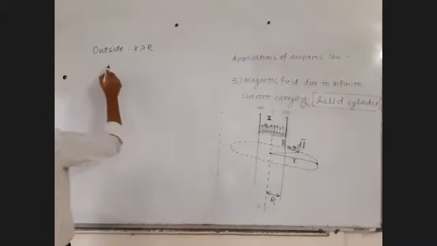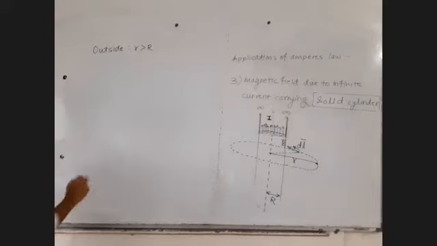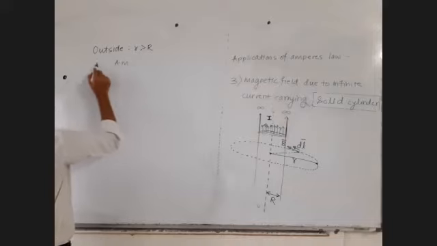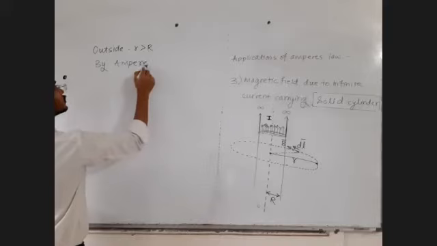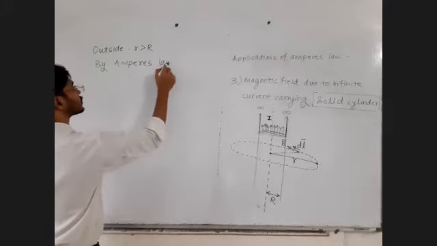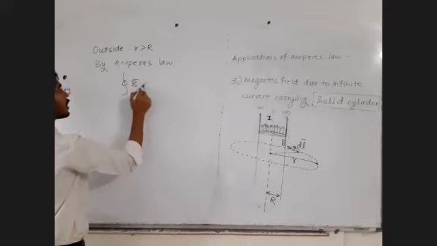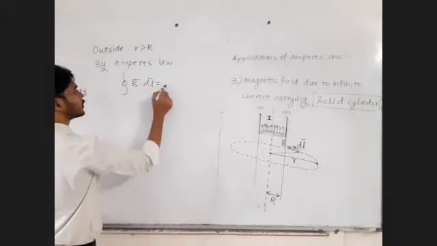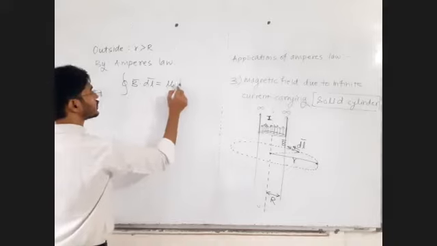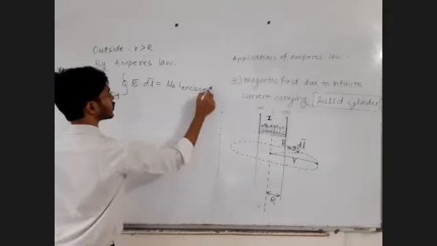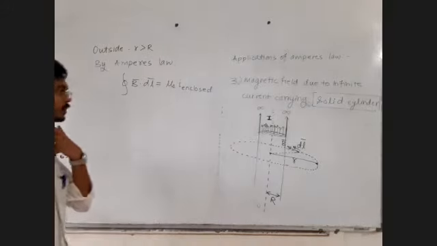So outside, when r is more than capital R, you will use Ampere's law. By Ampere's law, closed integral B bar dot dl bar is equal to mu 0 times I enclosed, mu 0 times the total current enclosed inside the Amperian loop.